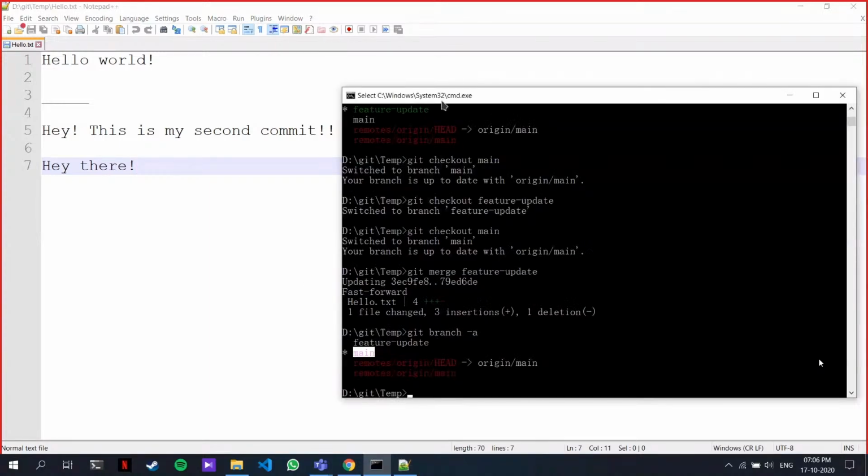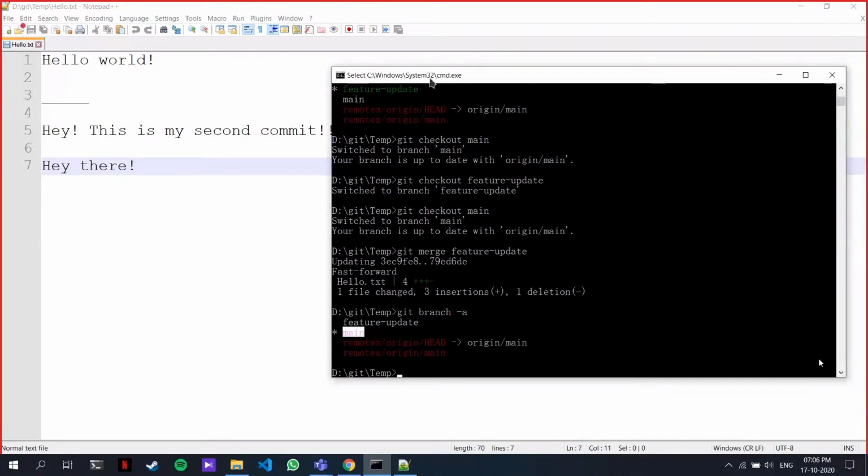Anyone has any doubt? So we'll always have to make a branch while working on open source? Yes, you need to make sure you add a branch and work on it. That way you don't mess up the whole code. Okay, and what was the syntax you used for merging?